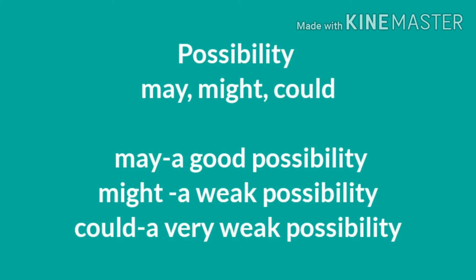Could is used for a very weak possibility. If there are one or two clouds in the sky, that means a very weak possibility of rain. So we will say it could rain. So for strong possibility, we use may. If the possibility is 50-50, we use might. And if the possibility is very weak, then we use could.